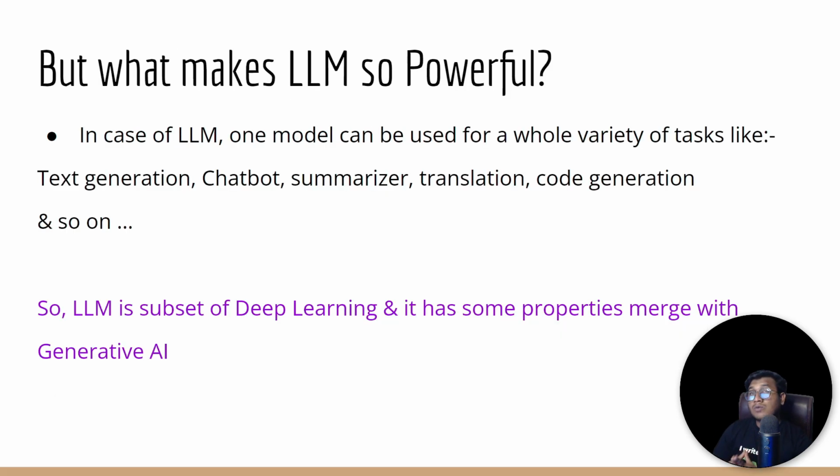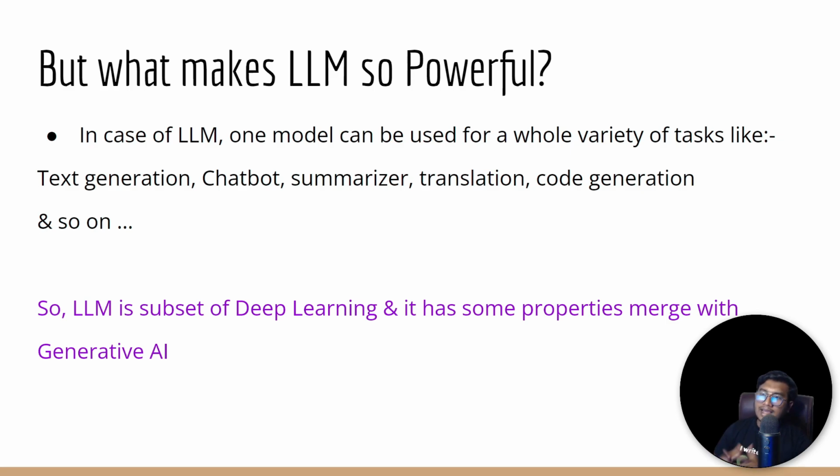But what makes LLMs so powerful here? As you can see, in the case of an LLM, one model can be used for a whole variety of tasks. You can do text generation, you can build a chatbot, you can do summarization, translation, code generation, and so on. Whatever kinds of tasks you see in the field of natural language processing, you can do with this kind of LLM. You can even generate images. Nowadays we have lots of applications, let's say DALL-E 2. If we give it any kind of prompt, it will generate the image with respect to that. So using only one model we can perform a variety of tasks. That's why LLMs are so powerful nowadays, right?